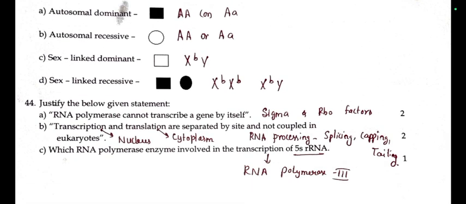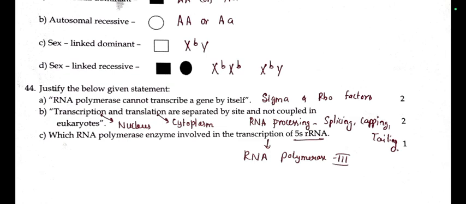And 44th question, DNA polymerase cannot transcribe a gene by itself because RNA polymerase needs sigma factor during initiation and rho factor during termination. That you need to explain.